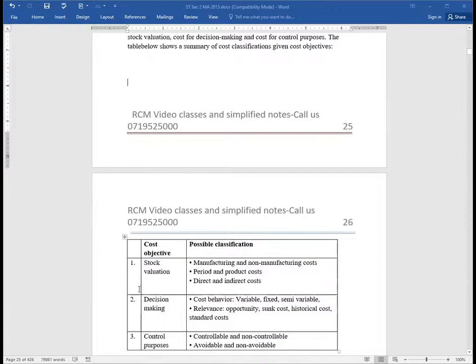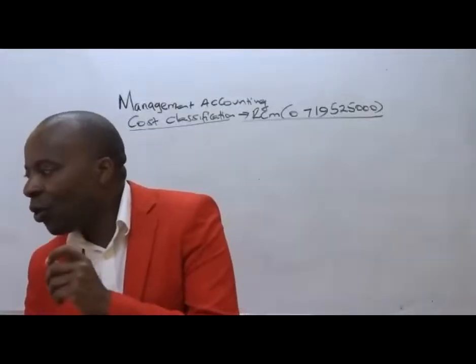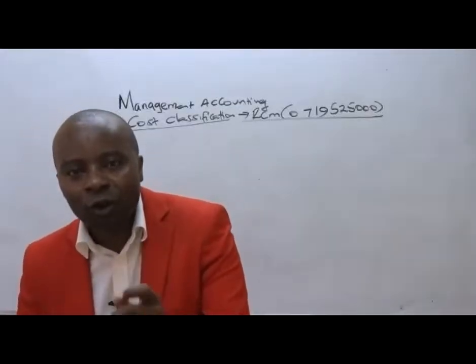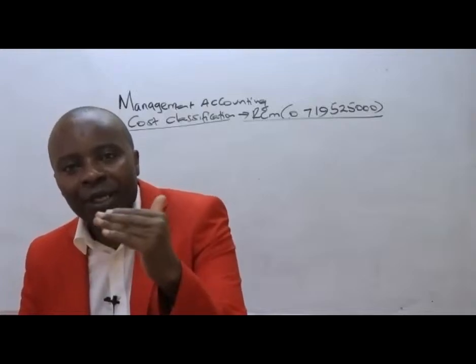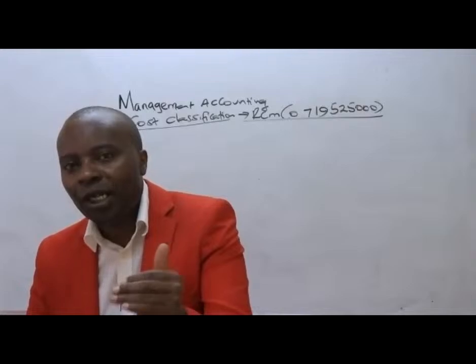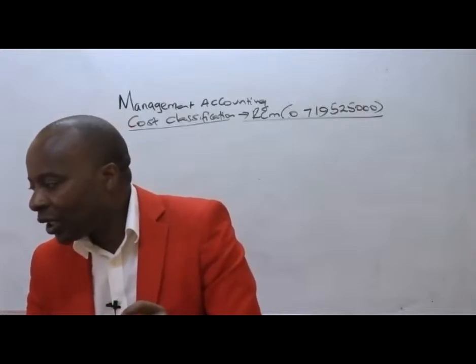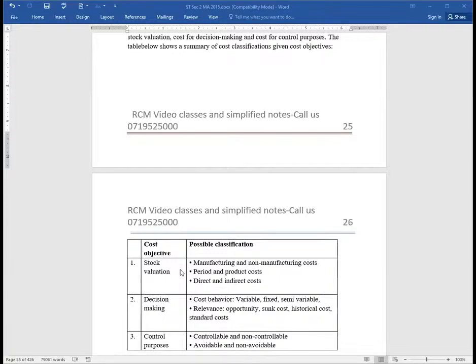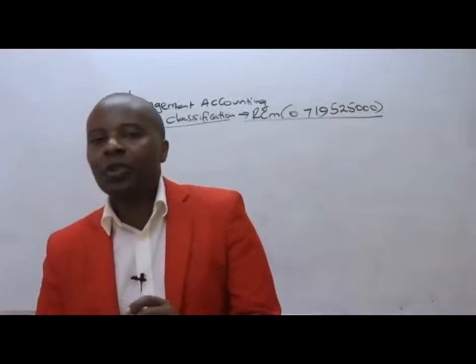So if you have a cost objective of stock valuation, what will be some of the classifications of costs under stock valuation? Ladies and gentlemen, here we are told under stock valuation, we are going to have two types of costs. We could have what we call manufacturing and non-manufacturing costs. Listen to me very well.